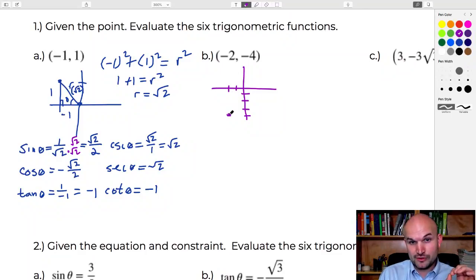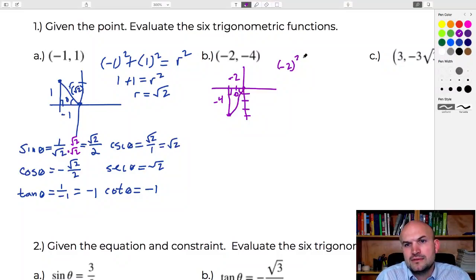Now again, we want to create our central angle, so we want our angle to be at the vertex at the origin, and we want this to be perpendicular. Okay, so there is going to be our angle theta. All right, and that's a horrible triangle, but that's okay. We can see obviously we're going to the x here, which is going to be negative 2, and we're going down negative 4. So now again, we want to use the Pythagorean theorem to find our hypotenuse.